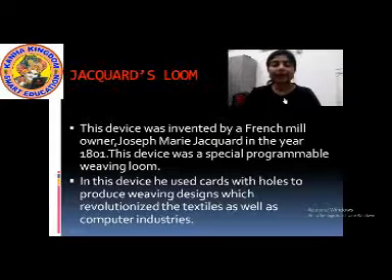Now the next device, that is Jacquard's loom. What is the spelling?